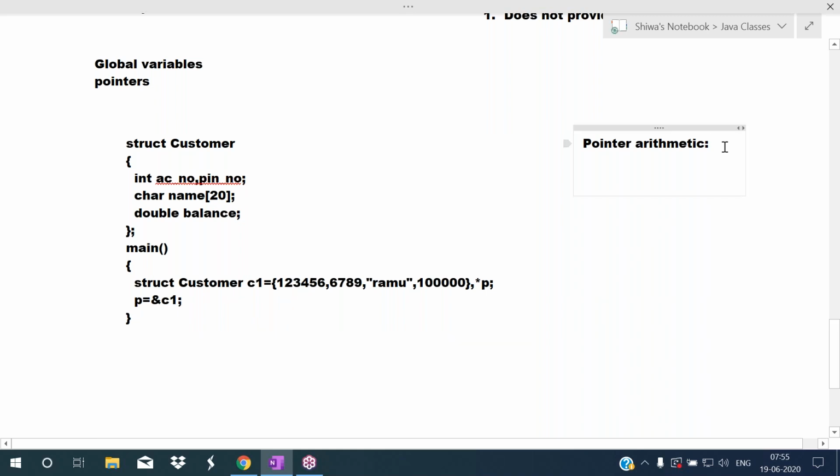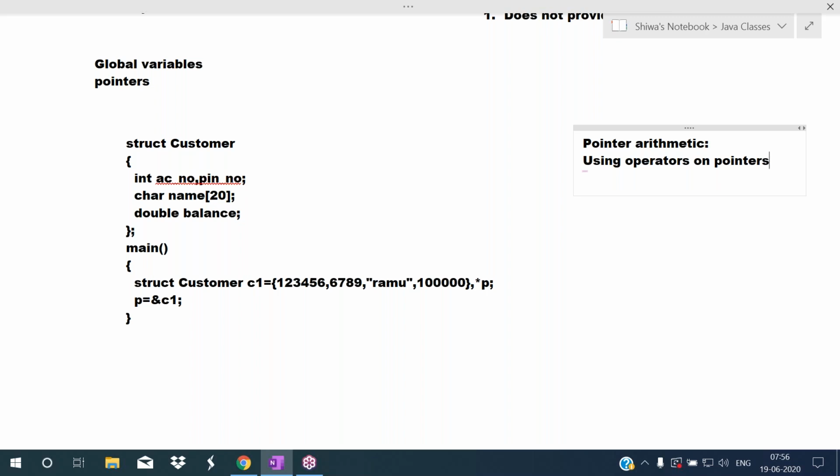So in pointers, pointer arithmetic is there. So what is pointer arithmetic? Pointer arithmetic means using operators on pointers. Using operators on pointers is called pointer arithmetic.